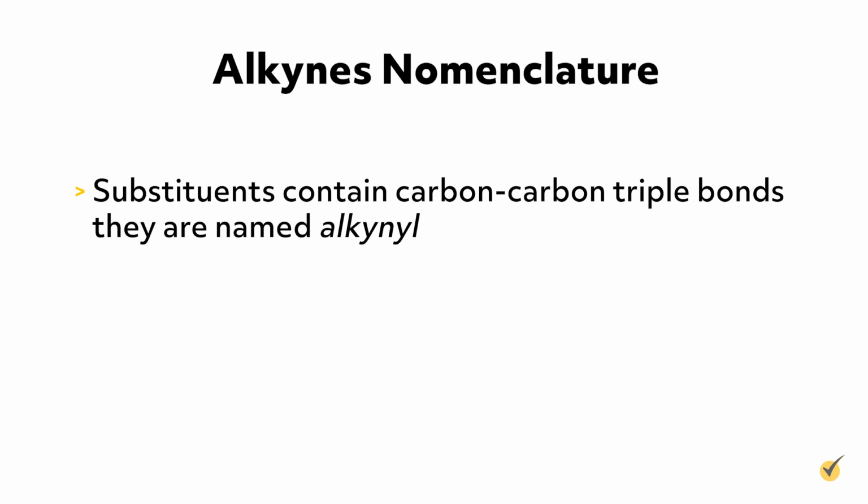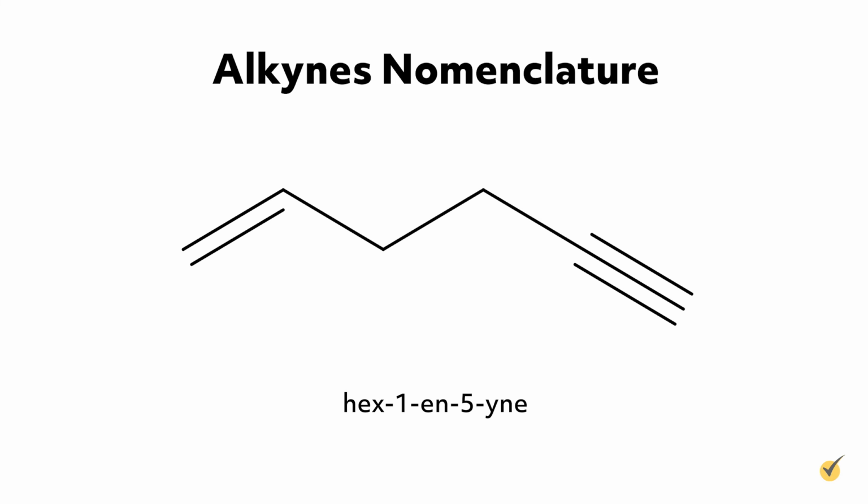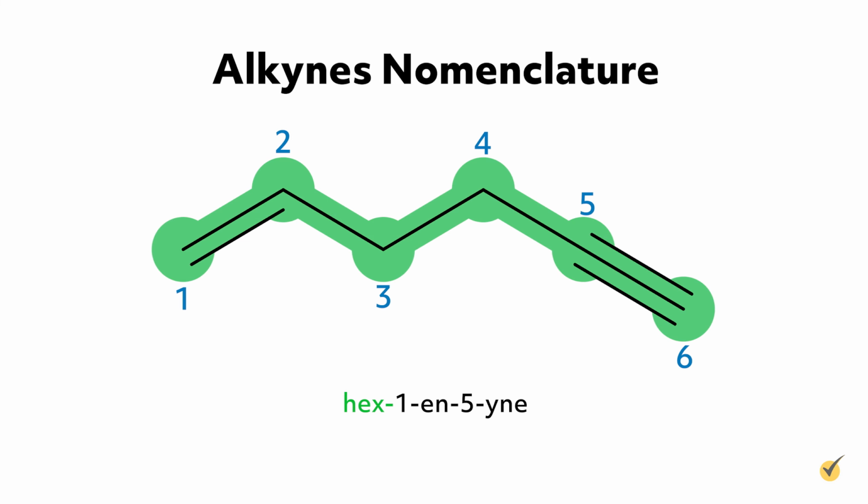It should also be noted that when substituents contain carbon-carbon triple bonds, they are named alkynyl. So names containing ethynyl, propynyl, or butynyl, for example, indicate compounds with substituents containing triple bonds. For example, hex-1-ene-5-yne is an alkyne with 6 carbon atoms in its parent chain, a double bond at the first carbon position on the chain, a triple bond at the fifth carbon position, and no substituent groups.